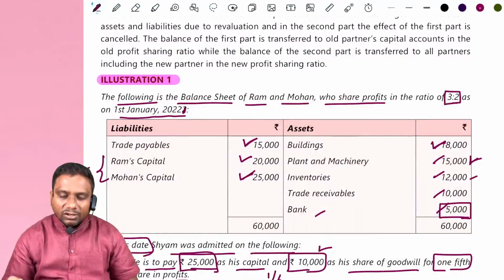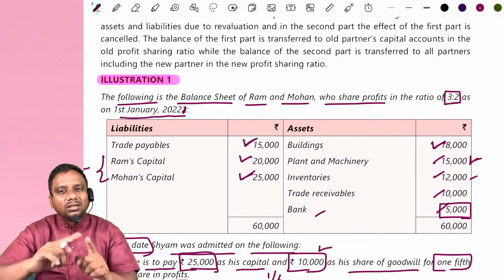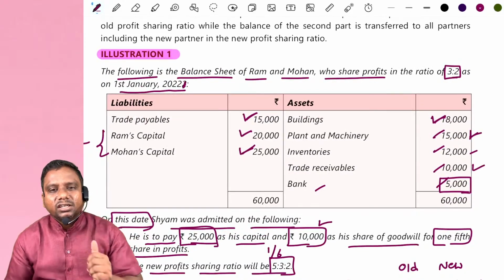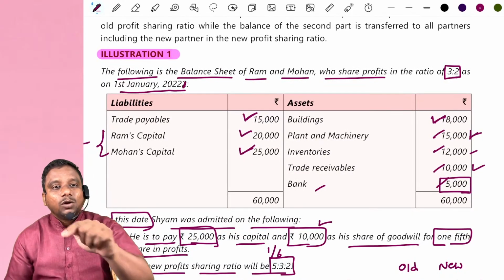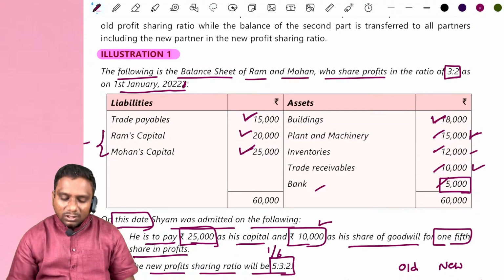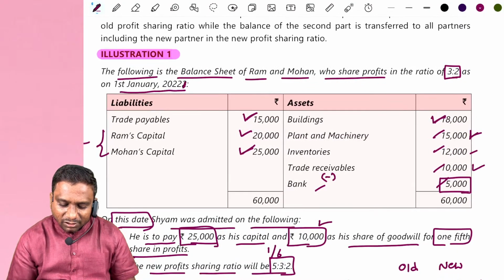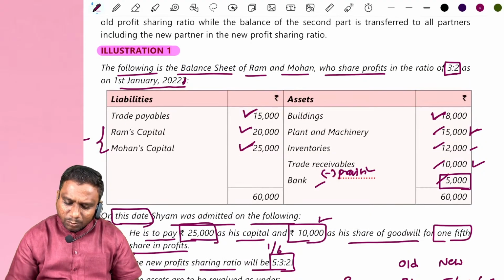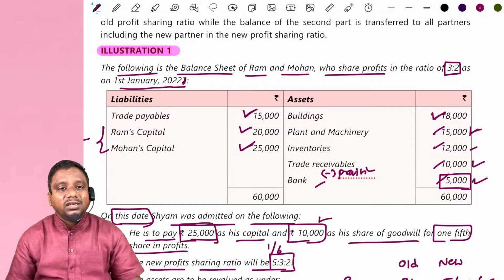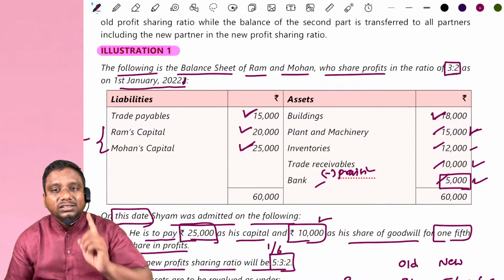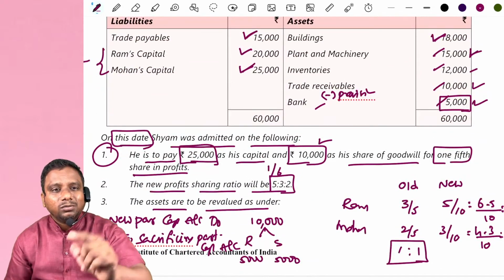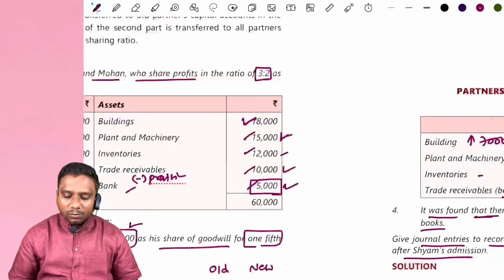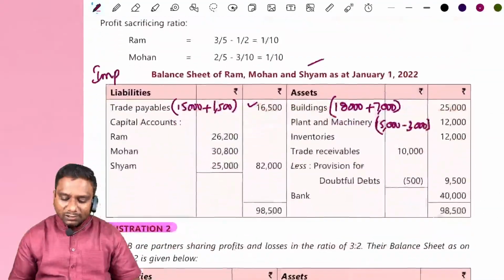Next asset is what? Inventory. Is there any change in the inventory? No, sir. Write down the amounts as it is. Next, trade receivable. Is there any change in the trade receivable? Yes, sir. Less provision. Write down in the new balance sheet. Trade receivables 10,000 minus provision 500. Over. Next, bank balance. Is there any change in the bank balance? Yes, sir. Bank balance earlier 5,000. Now the new partner brought 35,000 rupees capital, sir. So total 40,000 bank balance, sir. Write down 40,000 bank balance.